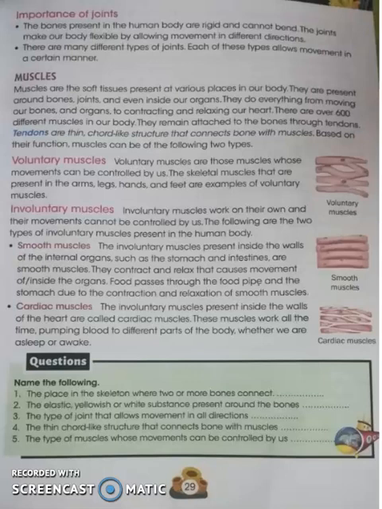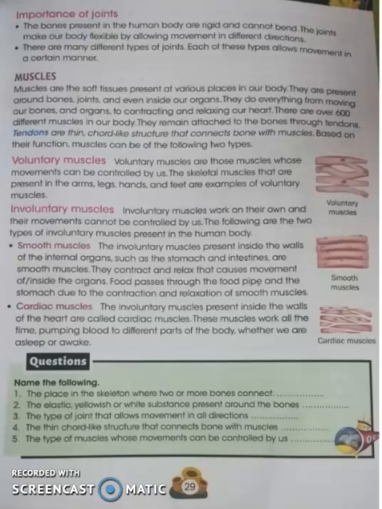If these tissues group up, they will form organs. And if organs group up, they will form the organ system, like the circulatory system, the digestive system, and so on. So the basic unit, the smallest unit of our body, is the cell, and a group of cells is a tissue.